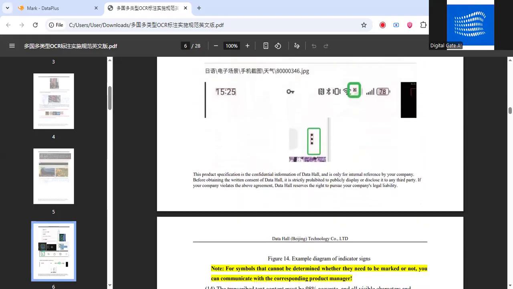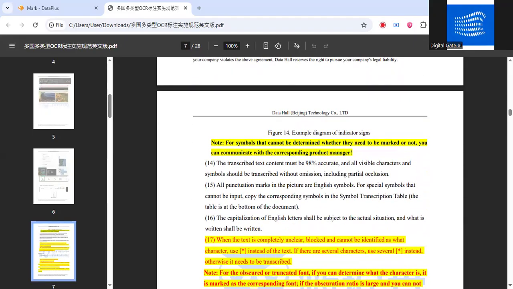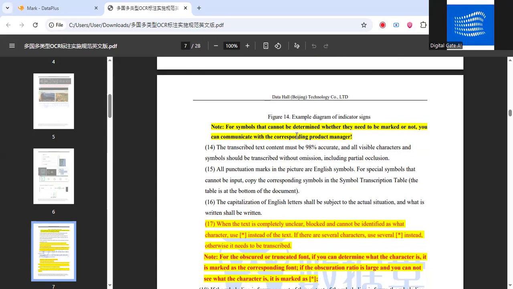Some more examples. For symbols where you cannot determine whether they need to be marked or not, you can communicate with the corresponding product manager. For example, if you are not sure about a symbol, like there are some symbols which include text, you can ask your team leader, and then they will ask us, and we will inform you whether that icon should be annotated or not, and we will help you out at that moment. Then the 14th point, the transcribed text content must be 98% accurate. This is the required accuracy. Any image below 98 will be rejected, and then you have to rework it. So make sure your text accuracy is above 98%.